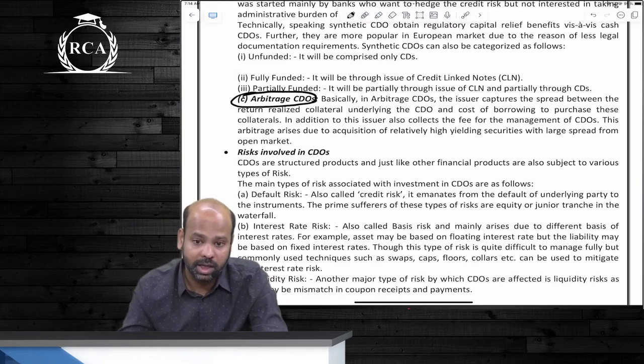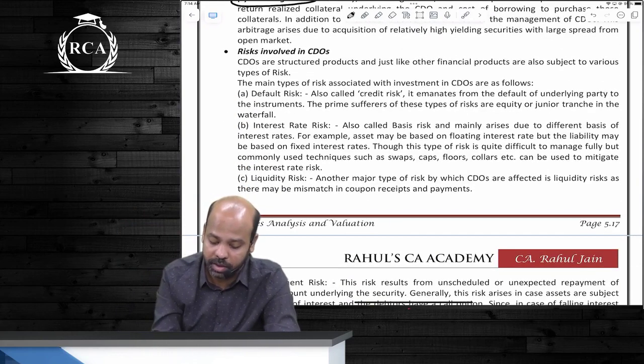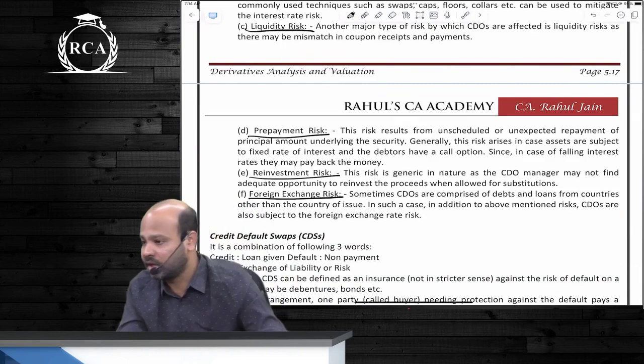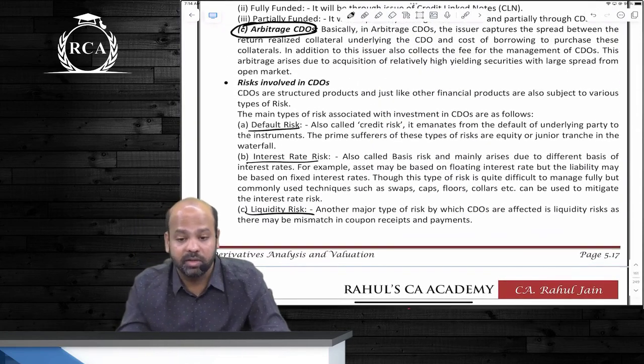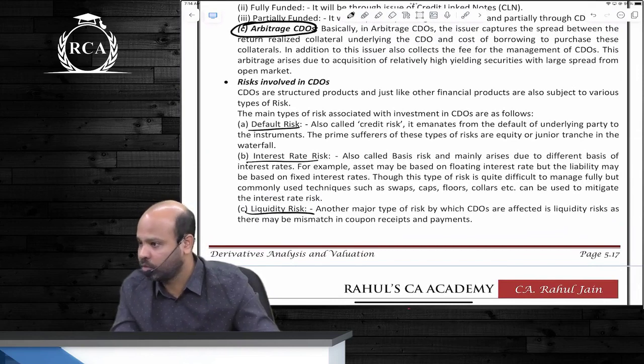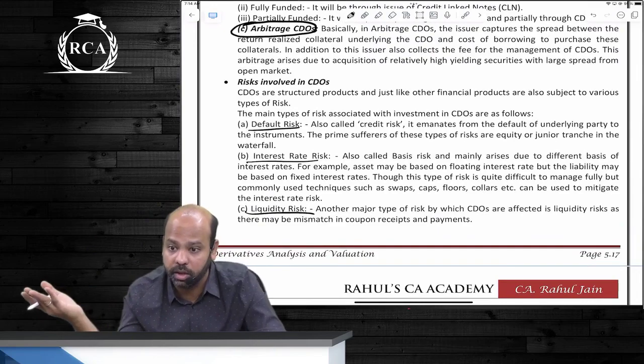ये हो गया one type of insuring. The second one is such, guys, risk involved beta हर एक risk है CDO में. What if the other person is not able to realize? What if there is prepayment? What if there is reinvestment risk, foreign exchange risk? Every risk will be there in CDO. To whom? To the investors of CDO, not the one who's passing on the risk. All of this risk is now passed on to the investor.